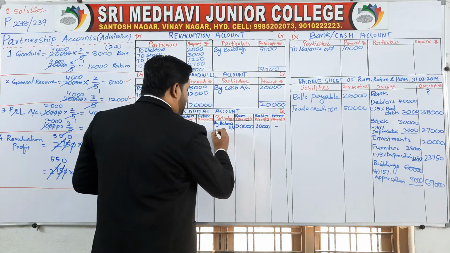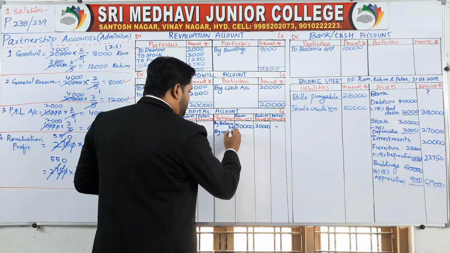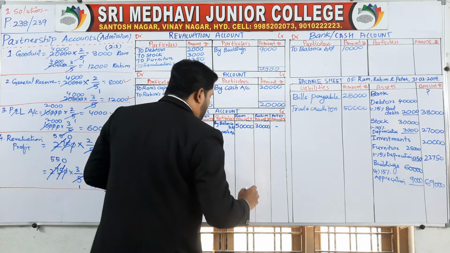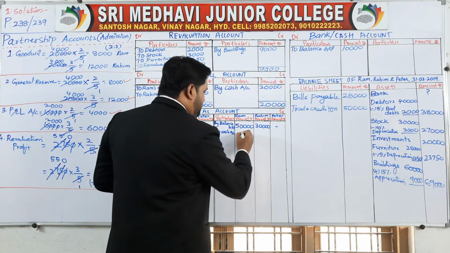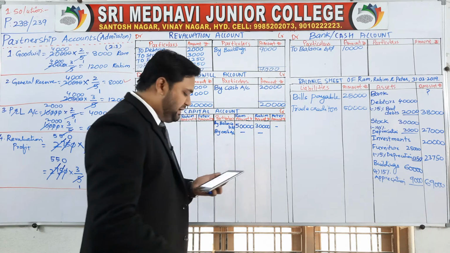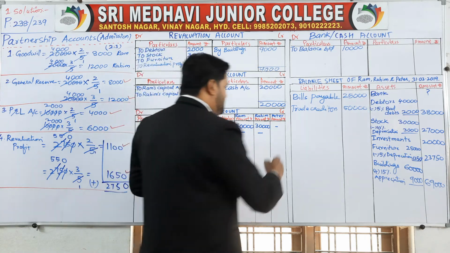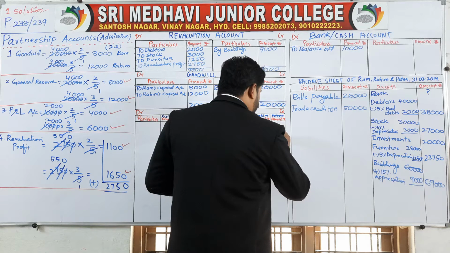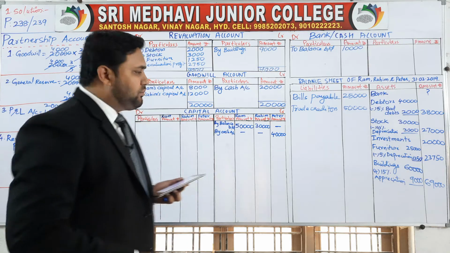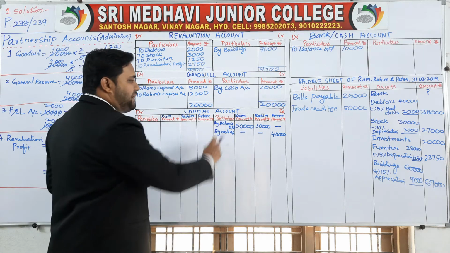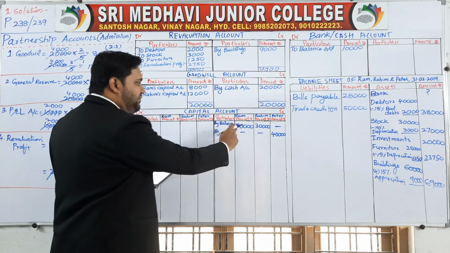So you have to write here with cash he has admitted by cash account, or you can say bank account. Cash or bank both are same. By cash account, how much is the capital of Peter? 40,000 rupees is given in the question. This is how you have to brought down the balances. By balance brought down Ram 50,000.